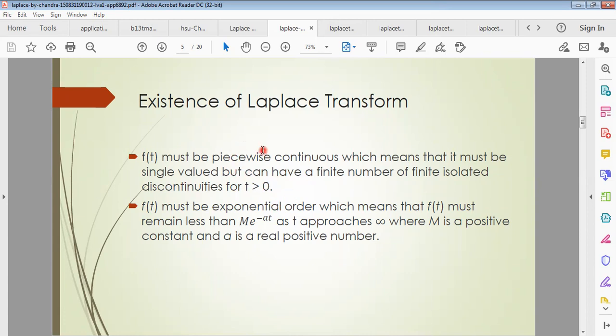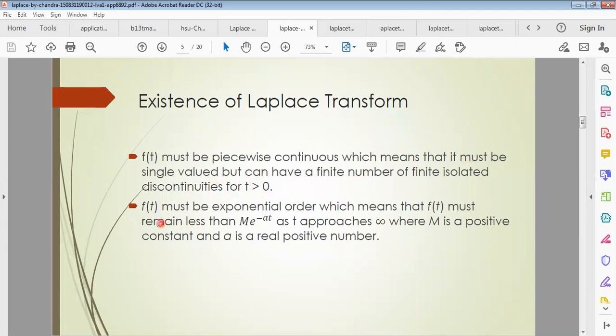You must know about continuous functions and limit continuity, but that is another topic. A piecewise continuous function means the whole function can be divided into small pieces, and every piece will be continuous on its defined interval. So it must be single valued but can have a finite number of finite isolated discontinuities for t greater than 0. Not all of it will be continuous.